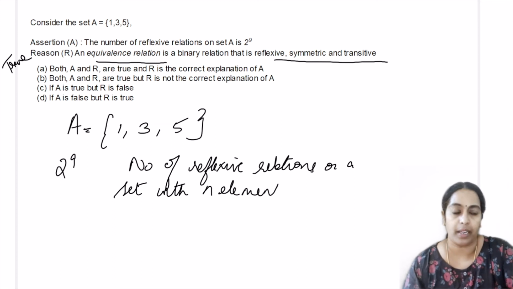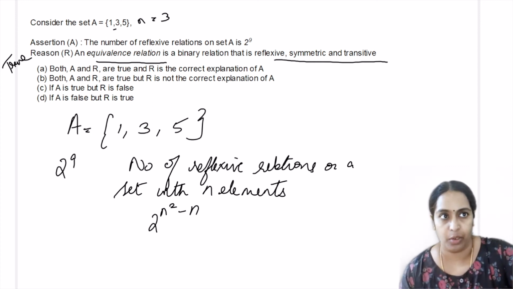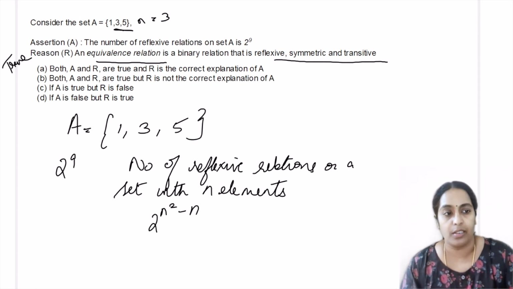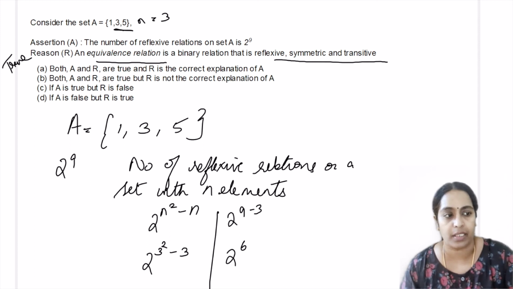On a set with n number of elements, the formula we have is 2 power n square minus n. What is n here? n is 3. The number of elements is 3: 1, 3, 5, which is 3 elements. So when you use the formula, 2 power 3 square minus 3, that is 2 power 9 minus 3, which is 2 power 6. So the answer is 2 power 6.